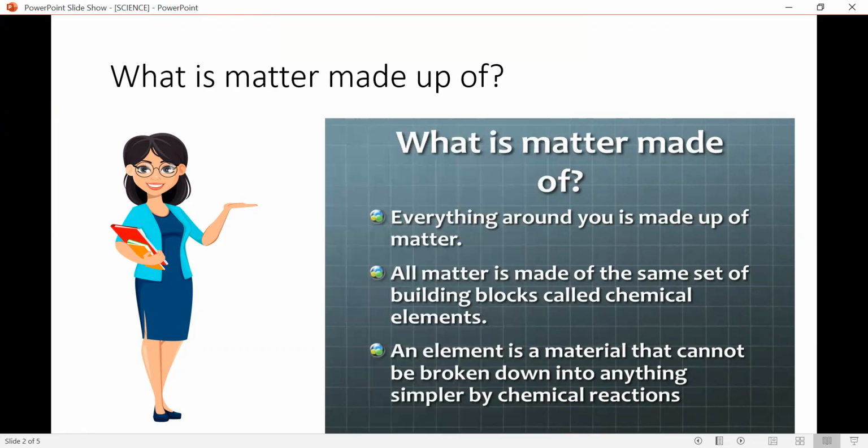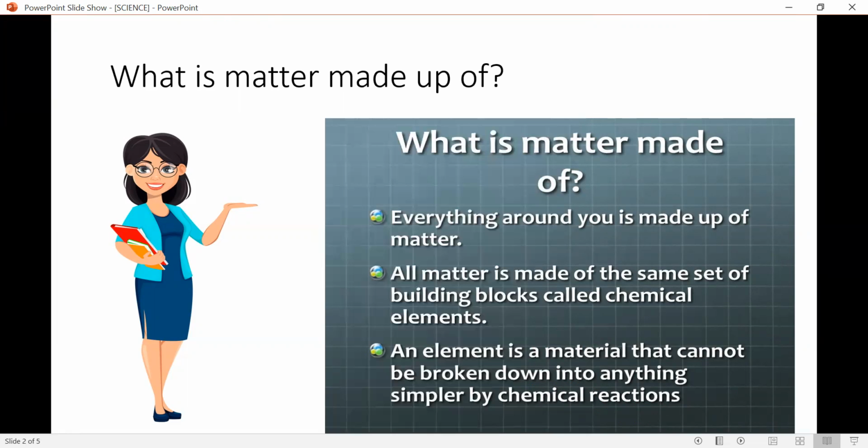So, as our house walls are made of bricks, in matter the same set of building blocks are known as chemical elements. Chemical elements are of many types. Many types, I mean there are atoms, molecules, etc., that we will learn in some other sessions and in this session also. But before that, let's study one more point.